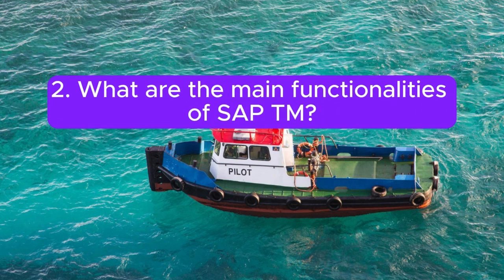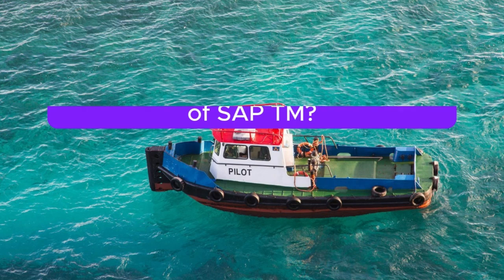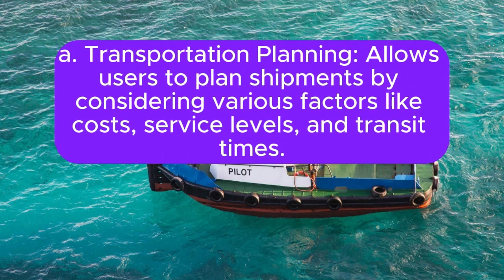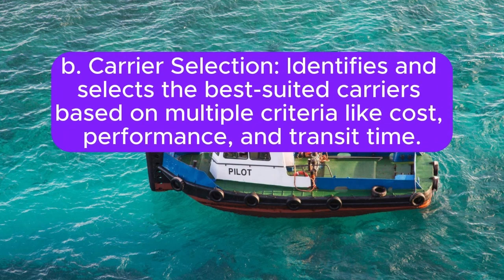2. What are the main functionalities of SAP TM? Answer: SAP TM offers a wide range of functionalities that cover the entire transportation process. A. Transportation planning allows users to plan shipments by considering various factors like costs, service levels, and transit times. B. Carrier selection identifies and selects the best suited carriers based on multiple criteria like cost, performance, and transit time.